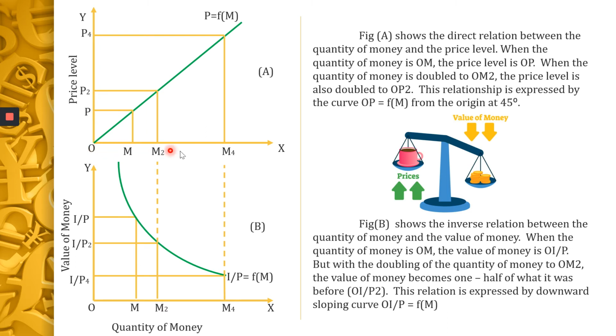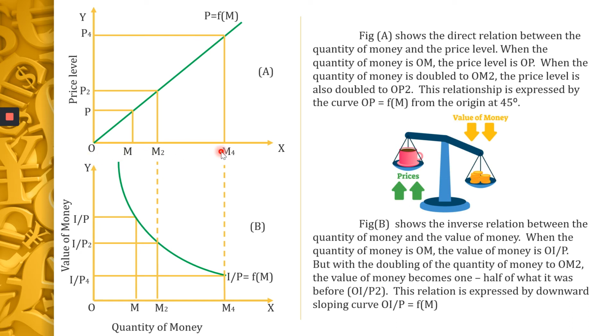When it is increased fourfold, when the quantity of money goes to OM4, the price level goes to OP4. When it is OM, it is OP. When it is OM2, it is OP2. When it is OM4, it is OP4. So when you join all those points, you get an upward sloping curve. So it shows the direct relationship between the quantity of money and the price level.